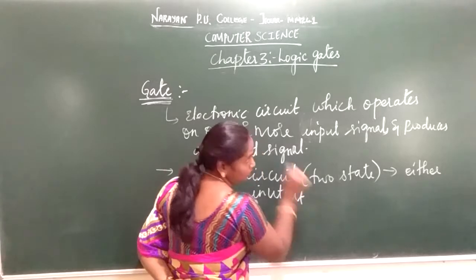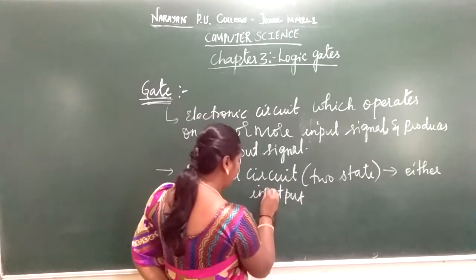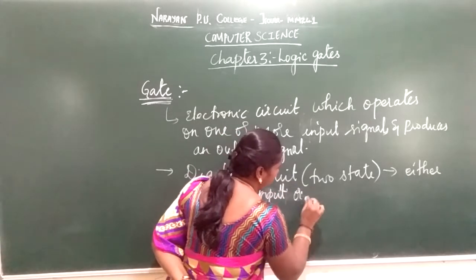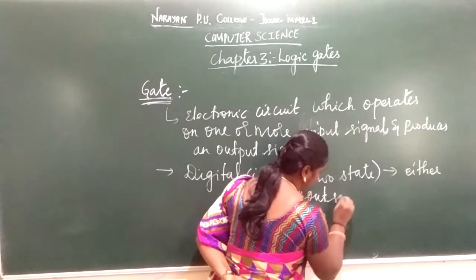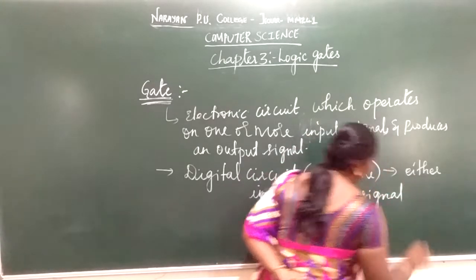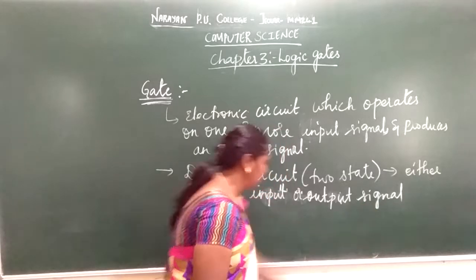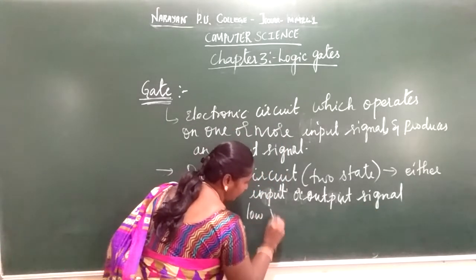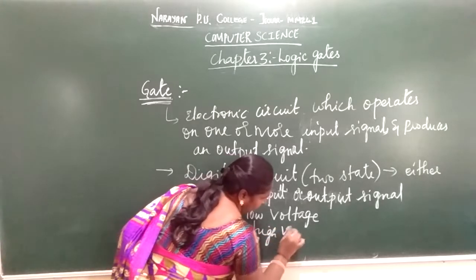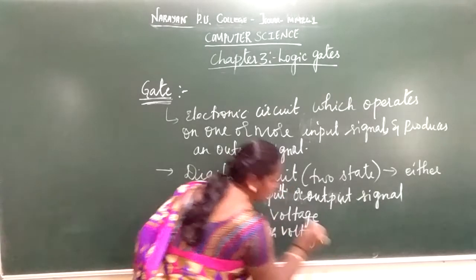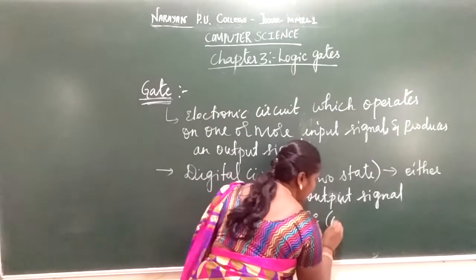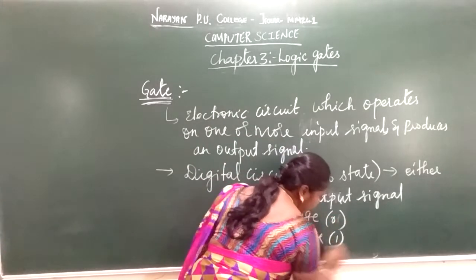The input can have low voltage or high voltage. The output can be low voltage or high voltage. Low voltage we say is 0, and high voltage we say is 1.